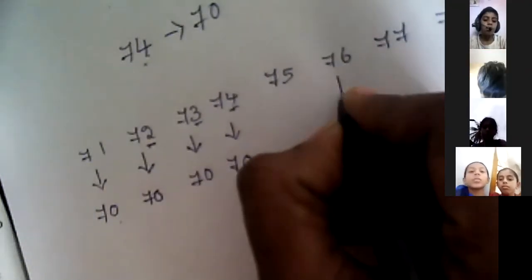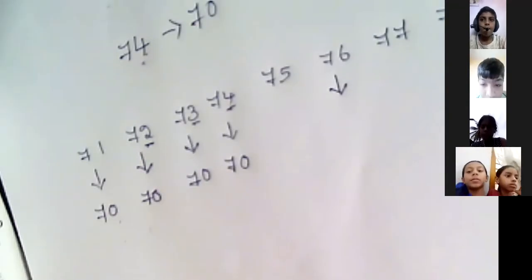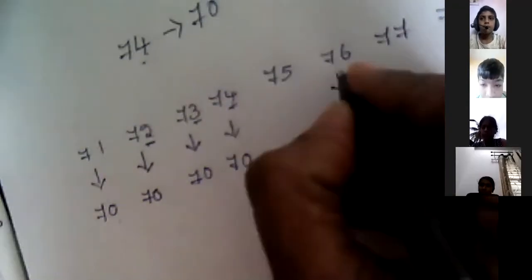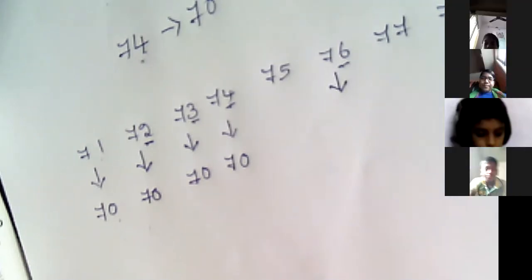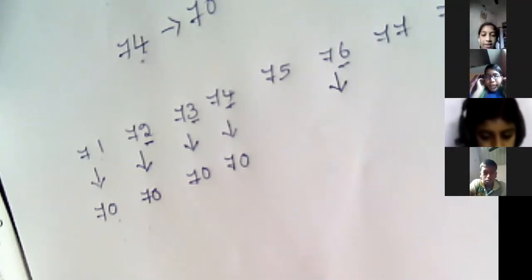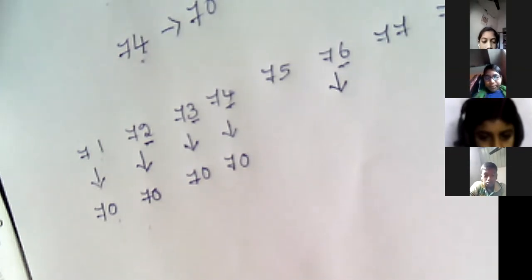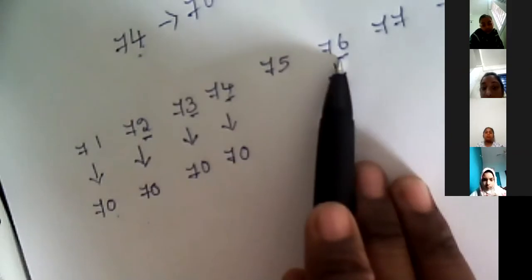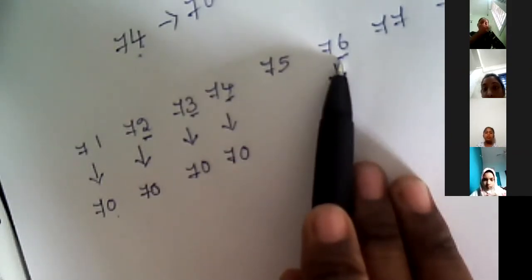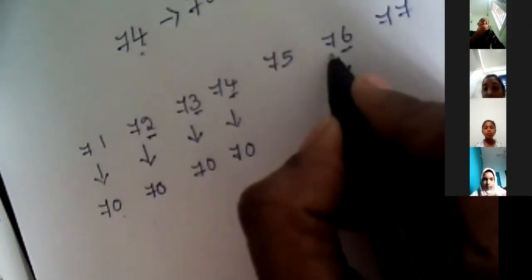I'll go for 76. I check the ones place. 6 is greater than 5, correct? So I will increase the before number 7.